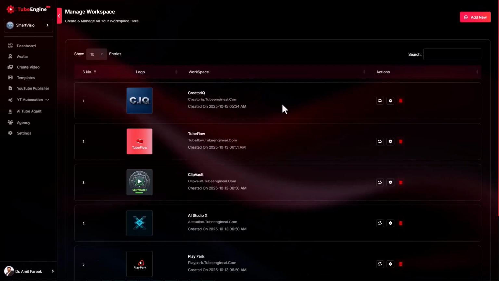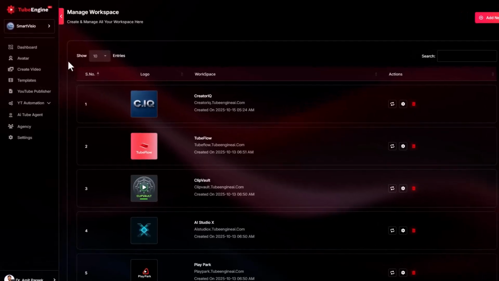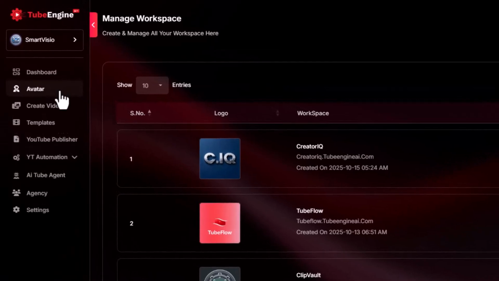All right, let's get started with the most exciting part, creating videos with TubeEngine AI. Three powerful video creation modes. Inside TubeEngine AI, you have three different ways to create videos. First, avatar videos. Second, AI script to video. And third, videos from templates. We'll go step by step through each of these.